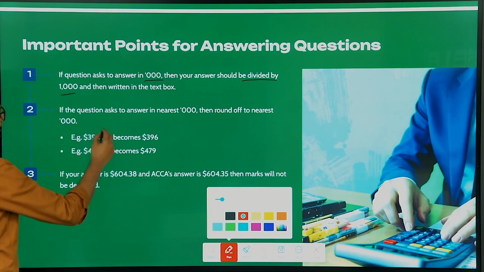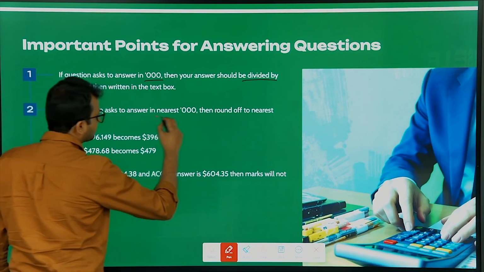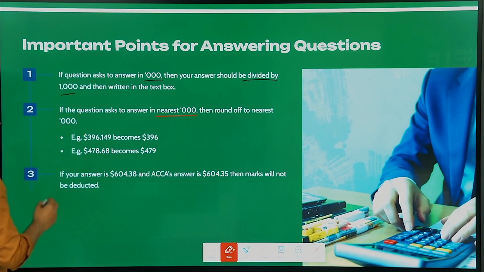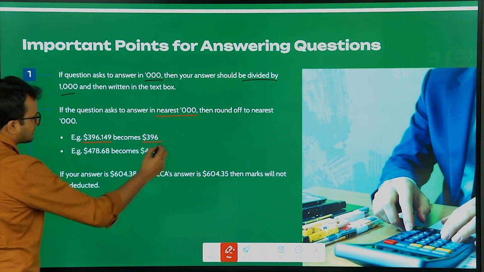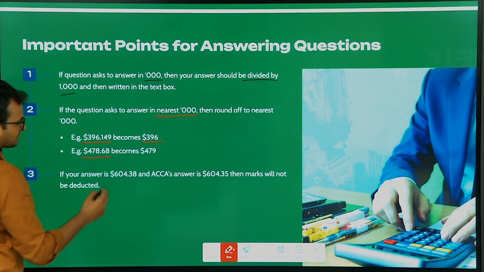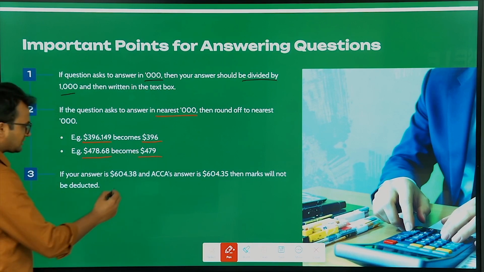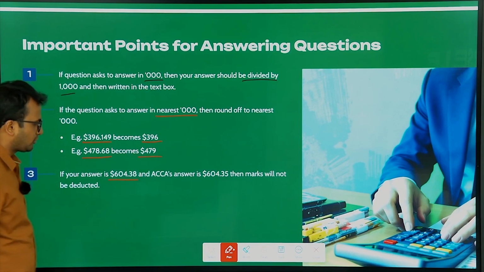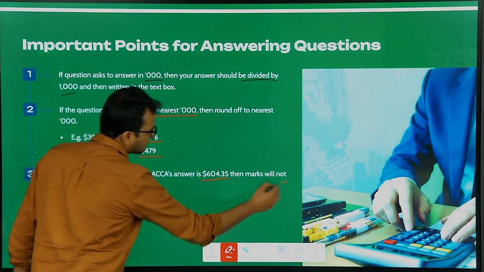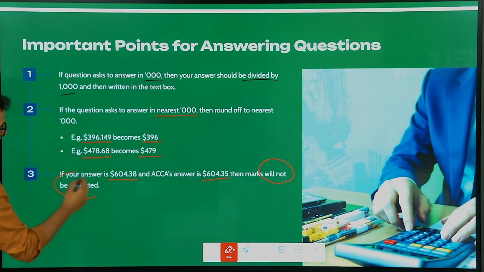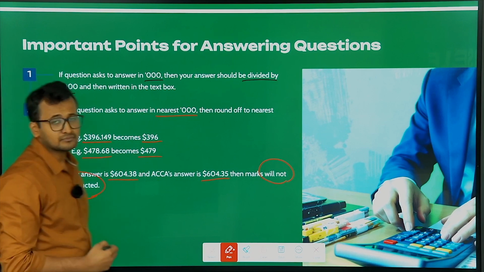Next, if they ask you to answer in the nearest 3 zeros, then you should round it off. Example, 396.149 will become 396. 478.68 will become 479. And last, if your answer is, for example, 604.38 and ACCA's answer is 604.35, then marks will not be deducted. Clear?